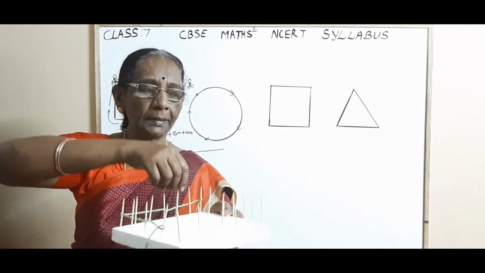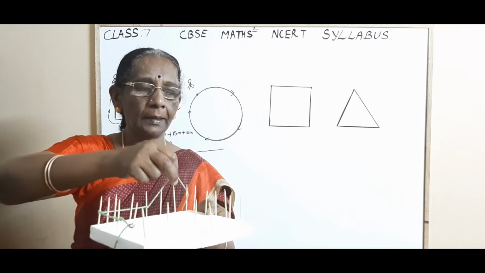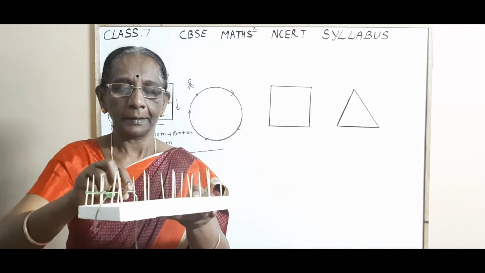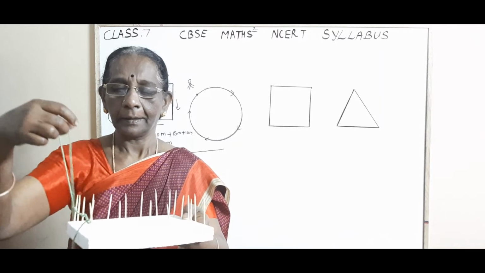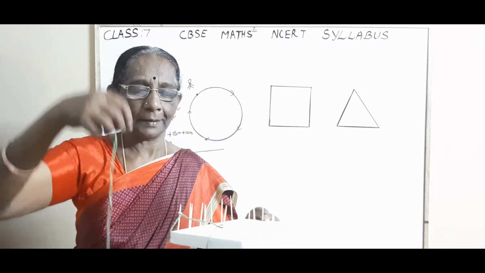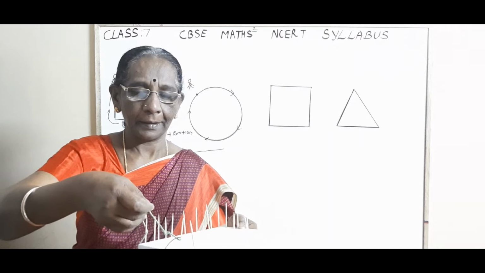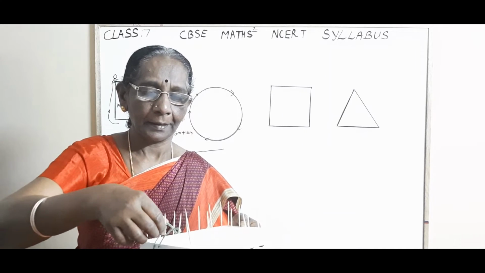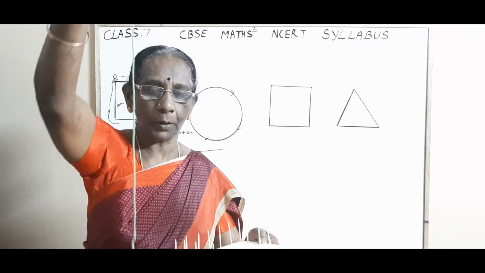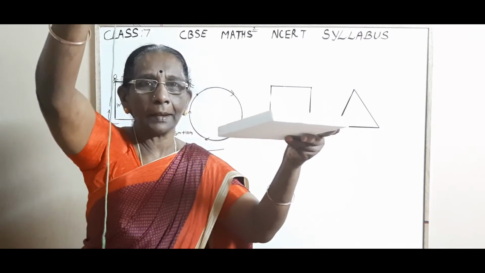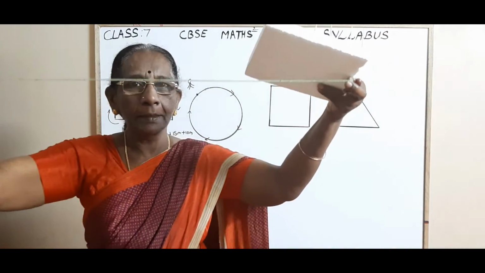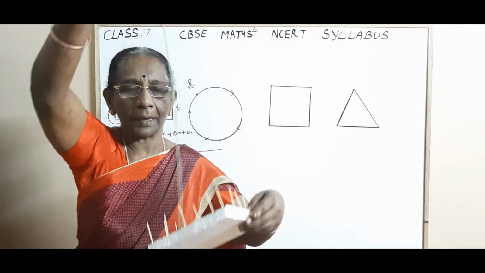Say this length and this length, this much length, see this much length. So what do we get, children? For putting the fencing, we need this much length of wire.